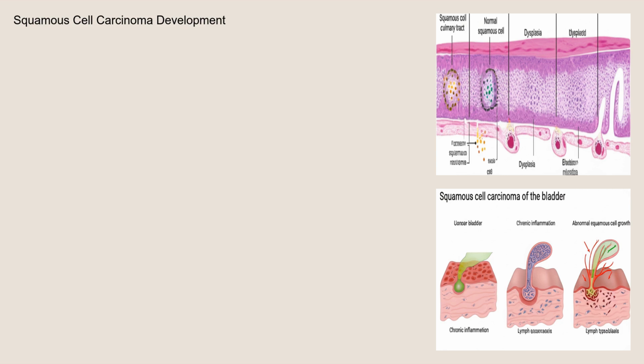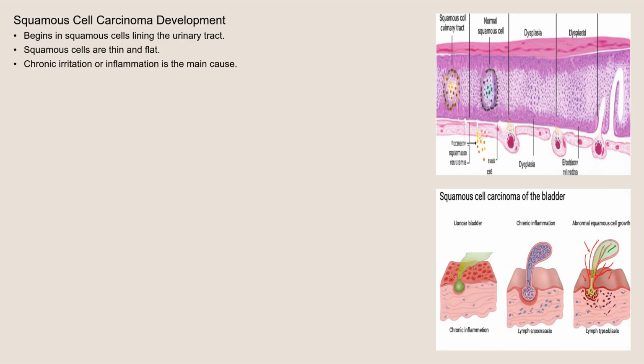Squamous cell carcinoma begins with changes in the squamous cells, which are thin, flat cells lining the urinary tract. Chronic irritation or inflammation leads to dysplasia, meaning the cells start to grow abnormally. Over time, these dysplastic cells can accumulate genetic mutations that drive uncontrolled growth and proliferation. This process transforms normal squamous cells into malignant squamous cells.